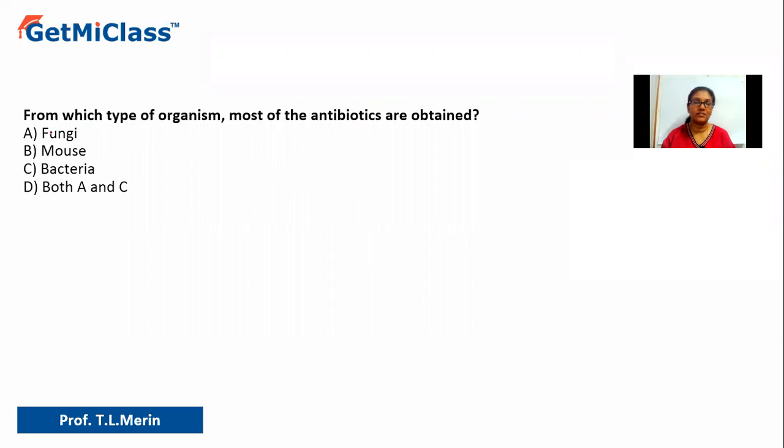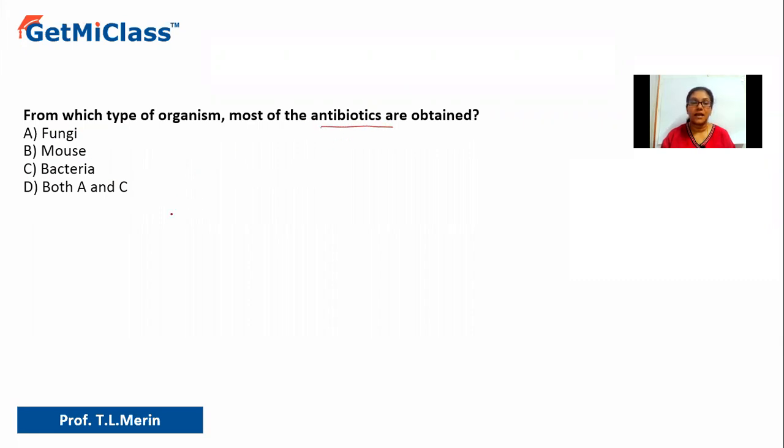So let's solve this question here. It says, from which type of organism most of the antibiotics are obtained? Option A, fungi. Option B, mouse. Option C, bacteria. Option D, both A and C. So let us understand the question. It says, from which type of organism most of the antibiotics are produced?